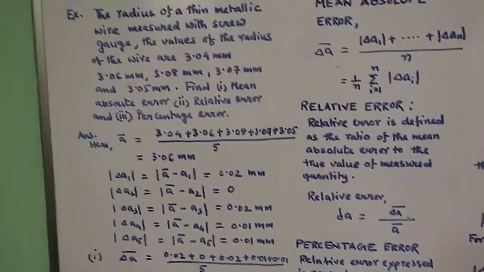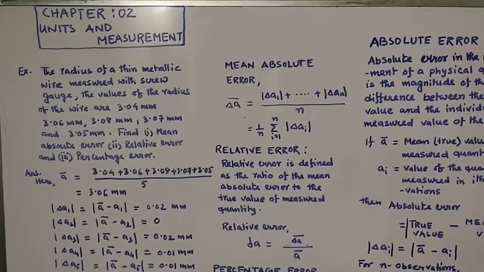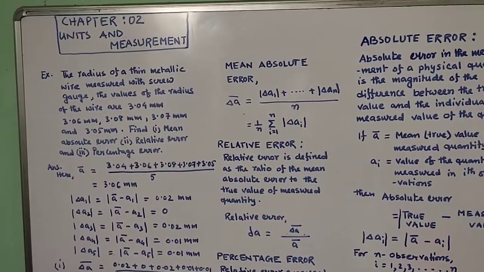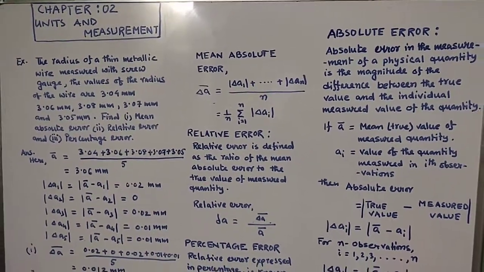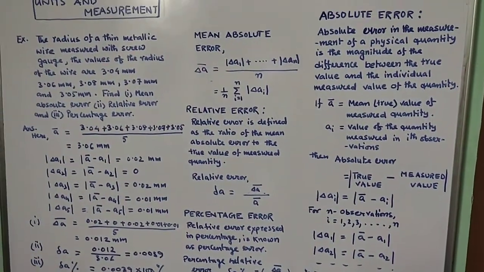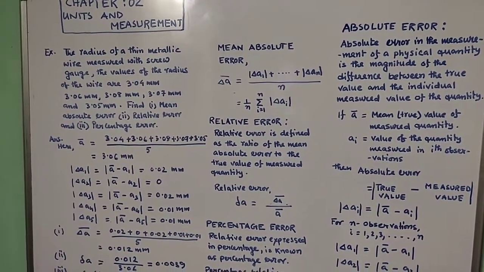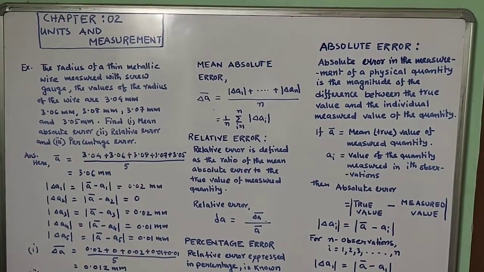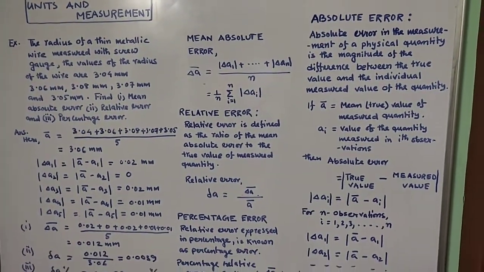So these are the formulas, and you have to apply these formulas in the numericals to find the required quantity. So please go through this part. And absolute always means the magnitude, always positive. Absolute value is always positive. So please go through this topic. This is very important because in the exam we will get numericals related to the formulas. It is not going to ask you what is absolute error, what is mean absolute error. Rather, one numerical is provided to you and it is asked to find the required parameter, like mean absolute error, relative error, percentage error, like that. So try to understand.